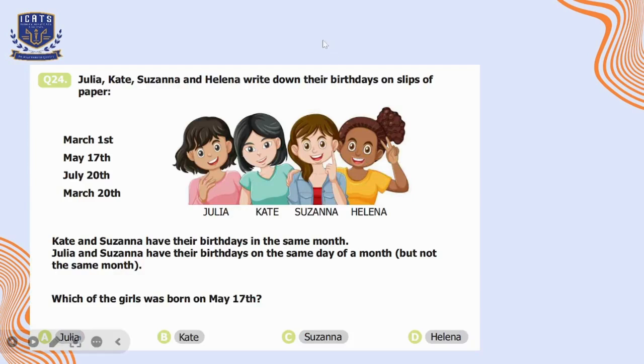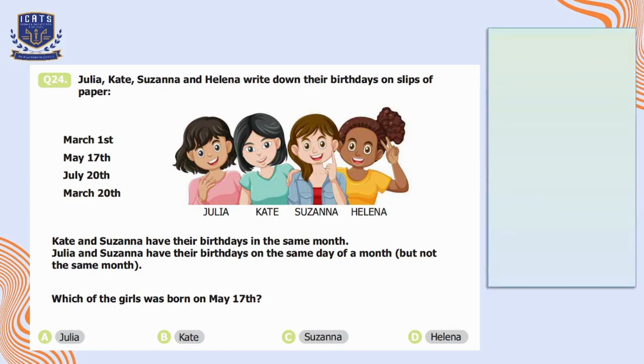Question number 24. Julia, Kate, Suzanne, and Helena write down their birthday on slips of paper: March 1st, May 17th, July 20th, and March 20th. Kate and Susanna have their birthdays in the same month. Julia and Susanna have their birthdays on the same day of a month but not the same month. Which of the girls was born on May 17th? So options are given below.